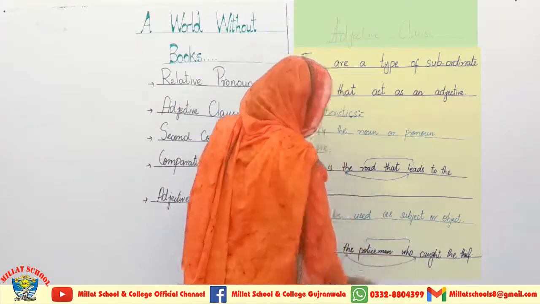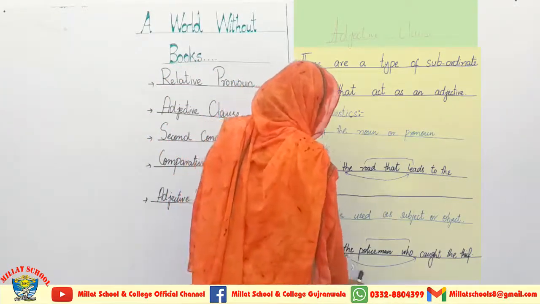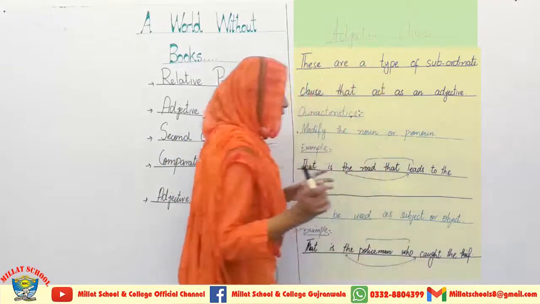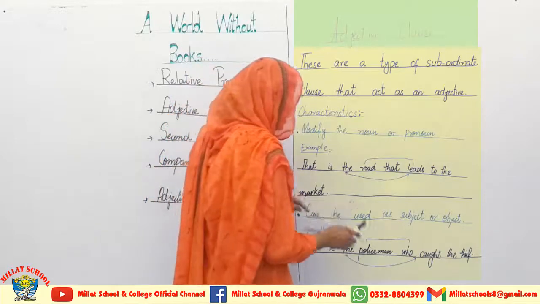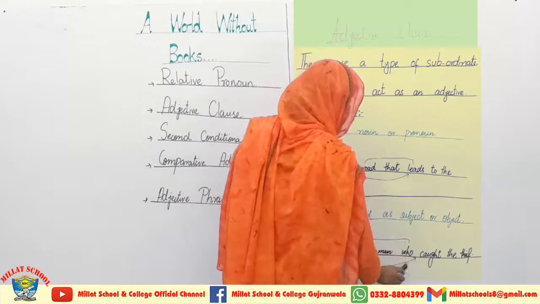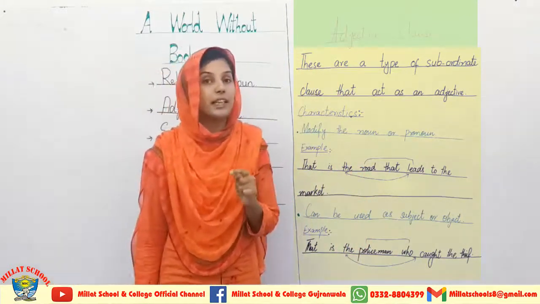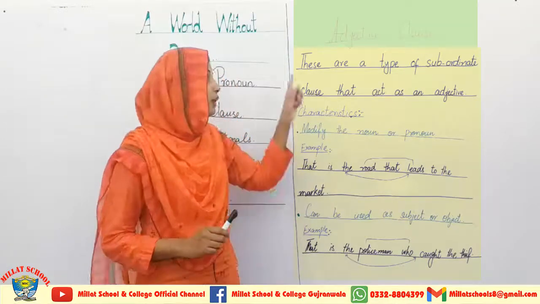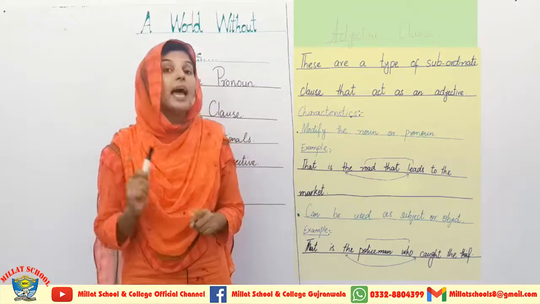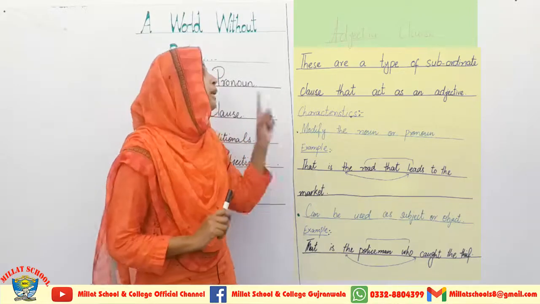Here the word who is going to show that you are talking about the policeman, and you are directly going to describe the policeman by caught the thief, by the act of that policeman. So here this subject is described by the relation of who, and this who is the subordinate clause in this sentence, which is used as an adjective. So students, this detail will surely help you to understand the usage, characteristics, properties and the definition of the adjective clause.